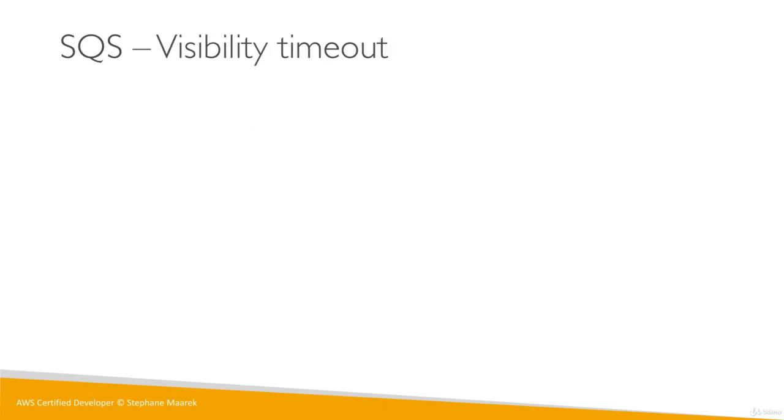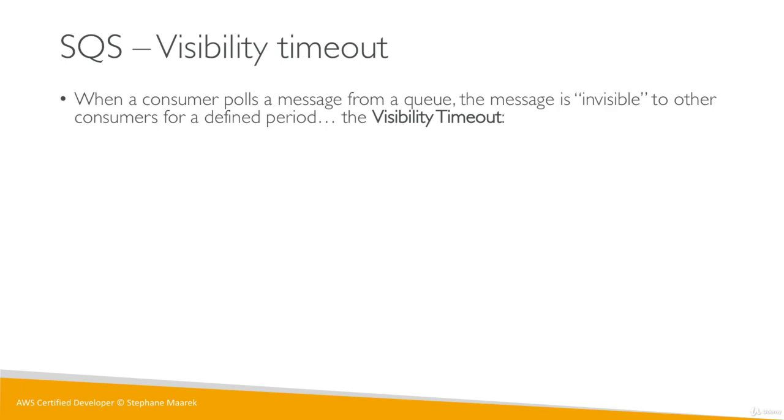Now, visibility timeout. That's one of the most important options that we need to know about, especially for the exam. So when a consumer pulls a message from the queue, the message will be invisible to other consumers for a defined period. Think about 10 consumers consuming messages from my SQS queue. Once a message is pulled from the queue into one of the consumers, it is invisible to the other consumers for the visibility timeout period. You can set the visibility timeout to be between 0 seconds and 12 hours, so you still have a lot of range. By default, it is 30 seconds.